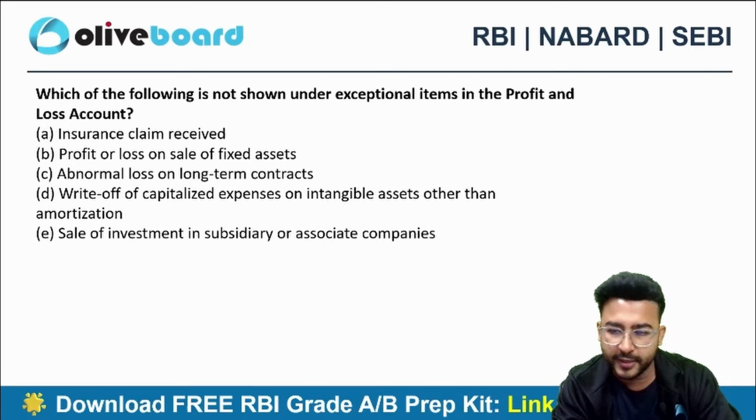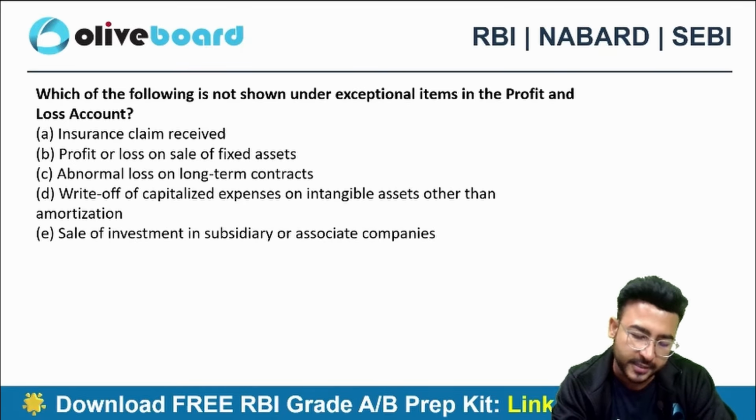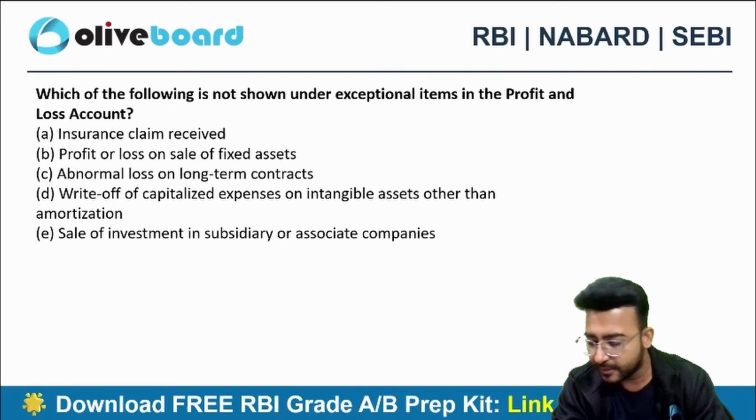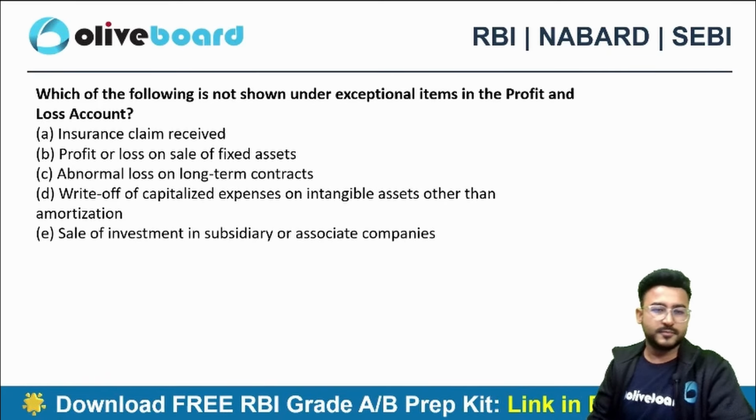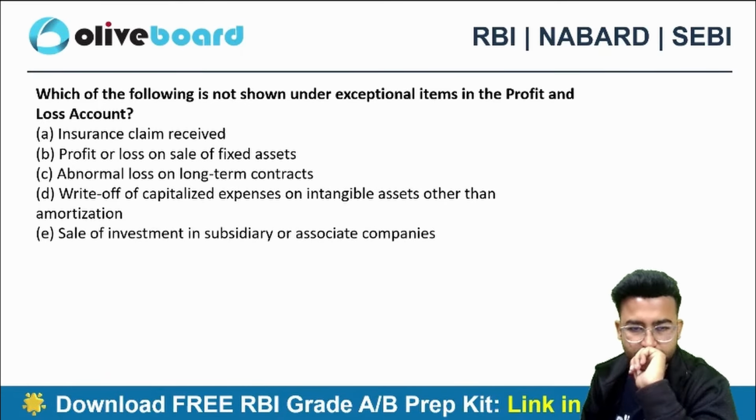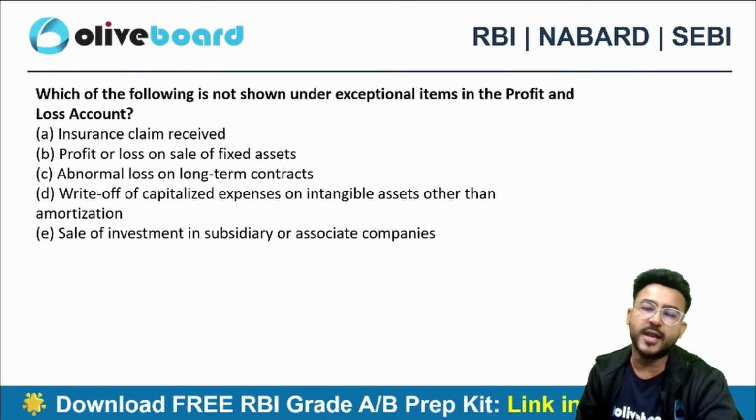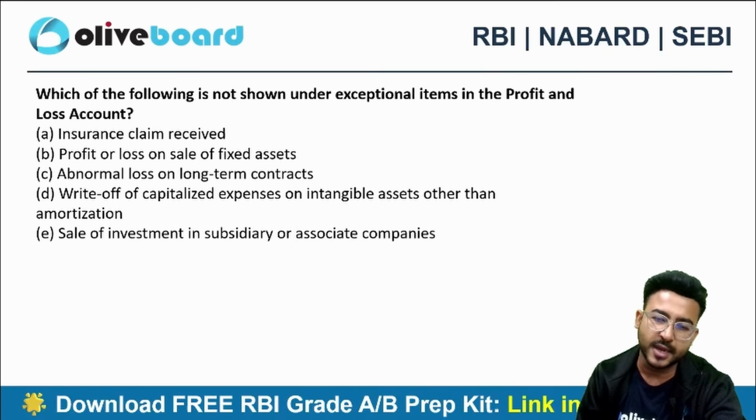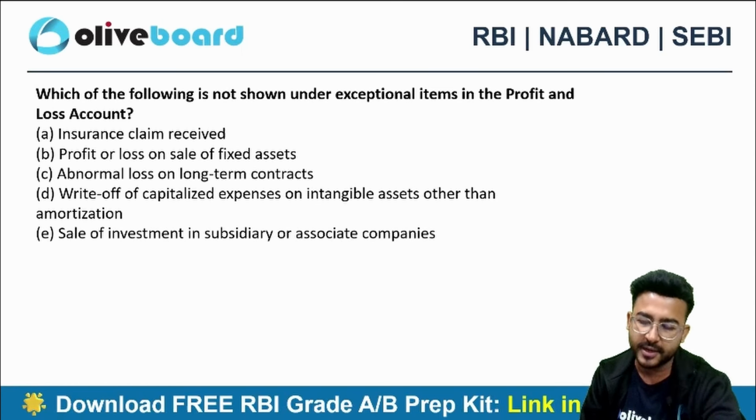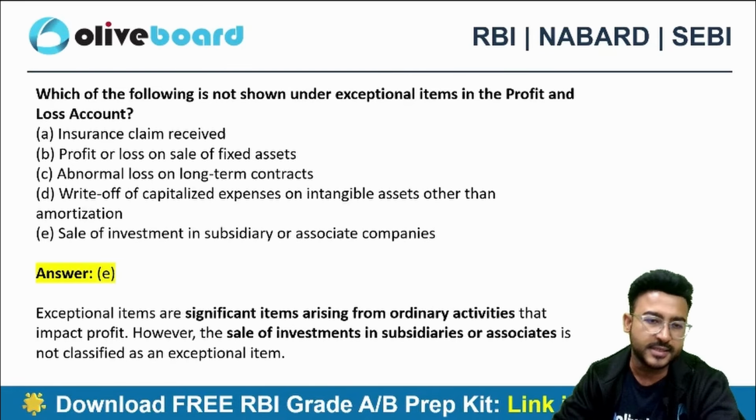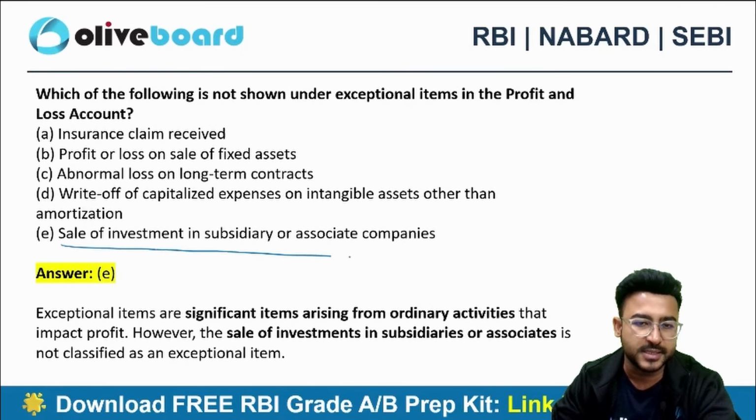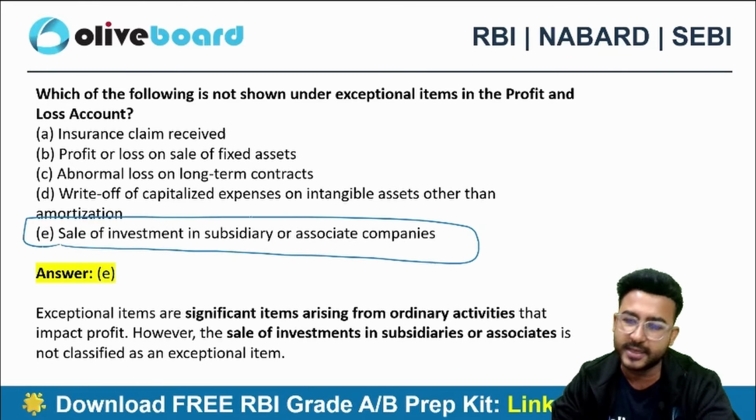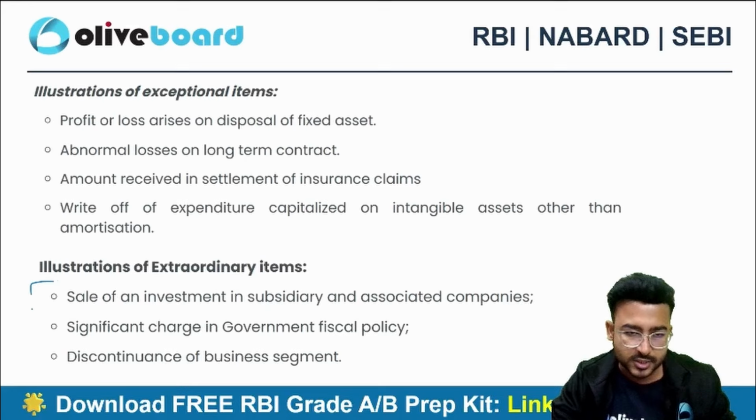Which of the following is not an exceptional item? Now you can answer this question only if you have covered the entire list of exceptional and extraordinary items. The correct answer here is sale of investment in subsidiary or associate. This is not an exceptional item because that's an extraordinary item.